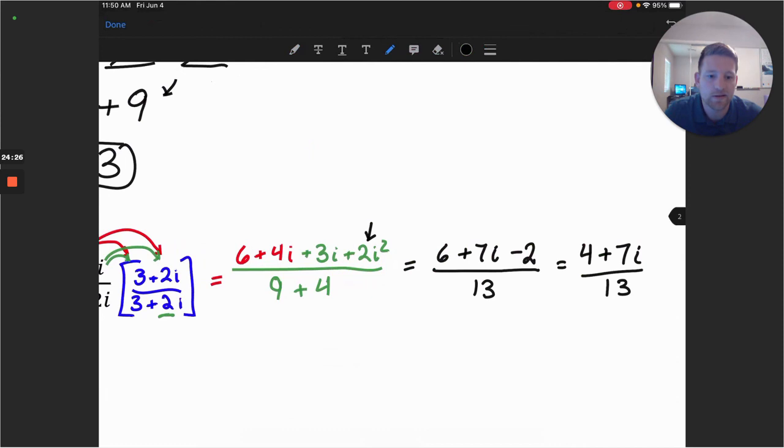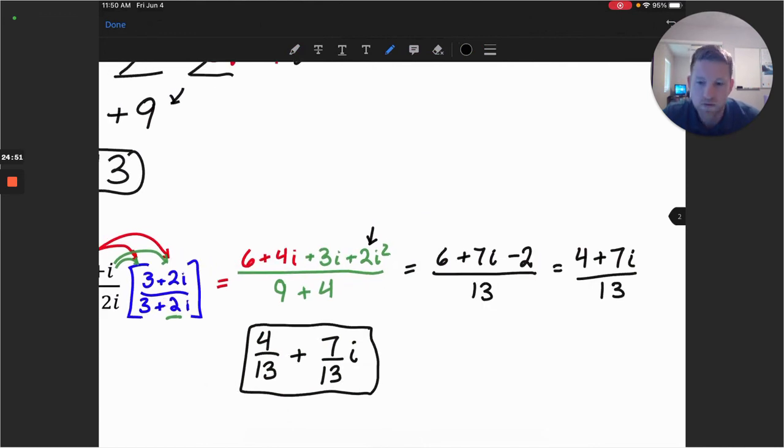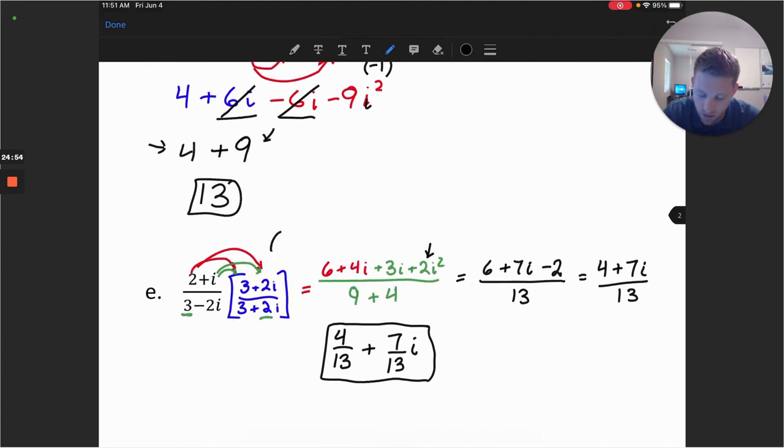And if we wanted to write it in its standard form, it would be helpful to write it as 4 divided by 13. That's our real number portion, plus 7 over 13i. So that would be our complex number in standard form with that division. So the big start to this problem is multiplying by our conjugate, and then we want to simplify it down to a complex number in the numerator.